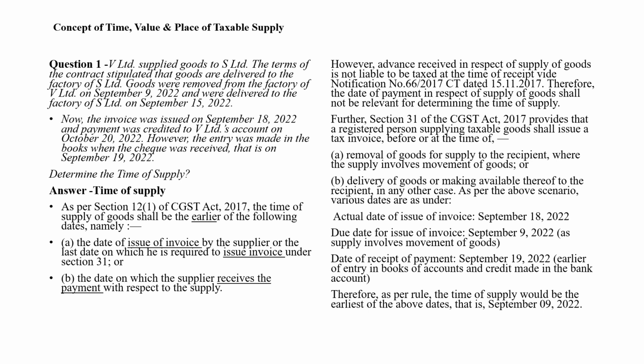So here first we have to check what is the rule under the Act.